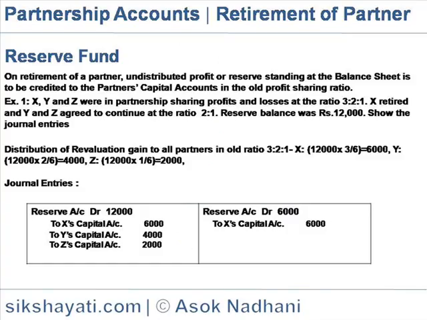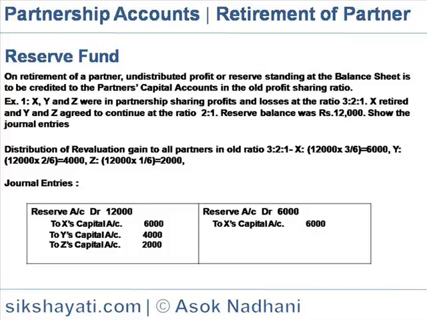Reserve fund. On retirement of a partner, undistributed profit or reserve standing at the balance sheet is to be credited to partners' capital accounts in the old profit sharing ratio. Alternatively, only the retiring partner's share may be transferred to his capital account if the other partners continue at the same profit sharing ratio. Example: X, Y and Z were in partnership sharing profits and losses at the ratio 3:2:1.